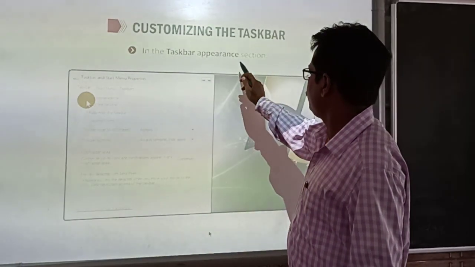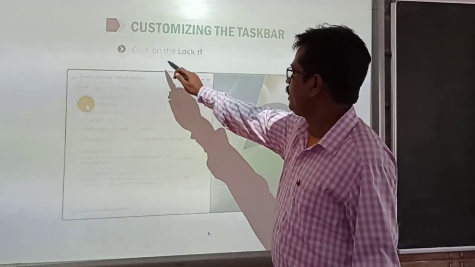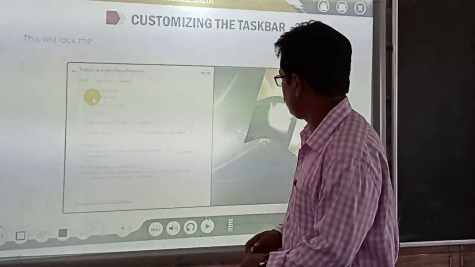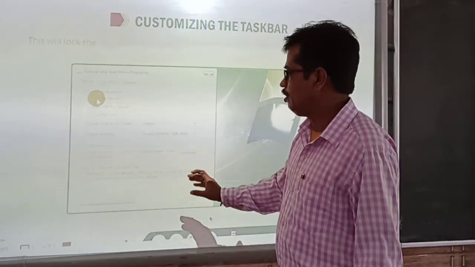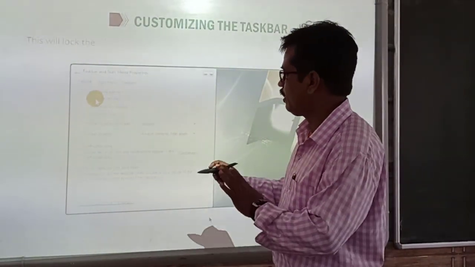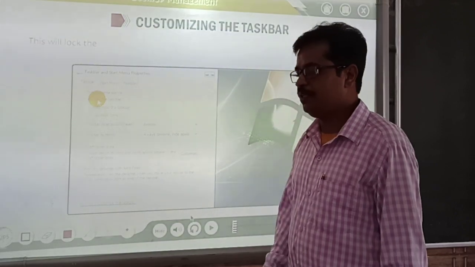Okay, in the taskbar section, what you can do, click on the lock taskbar checkbox. If you do this, your taskbar will be locked. You cannot drag it to any place. So this option is used to lock the taskbar. How can you do this?